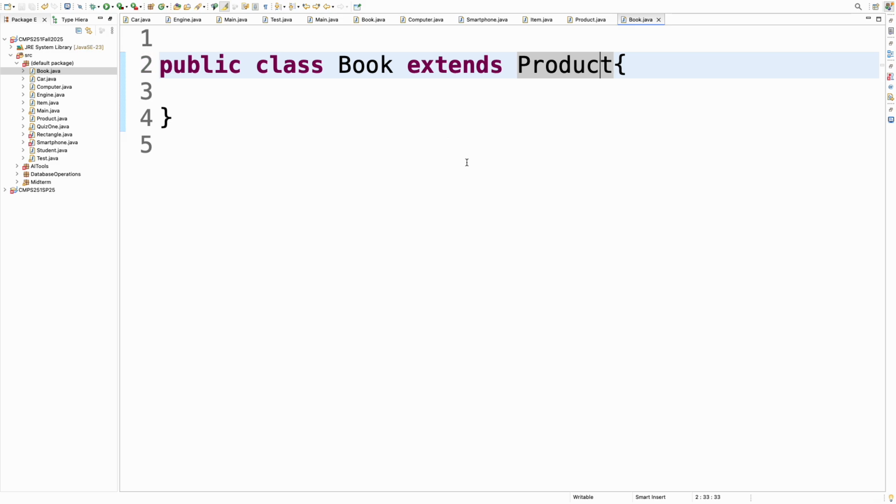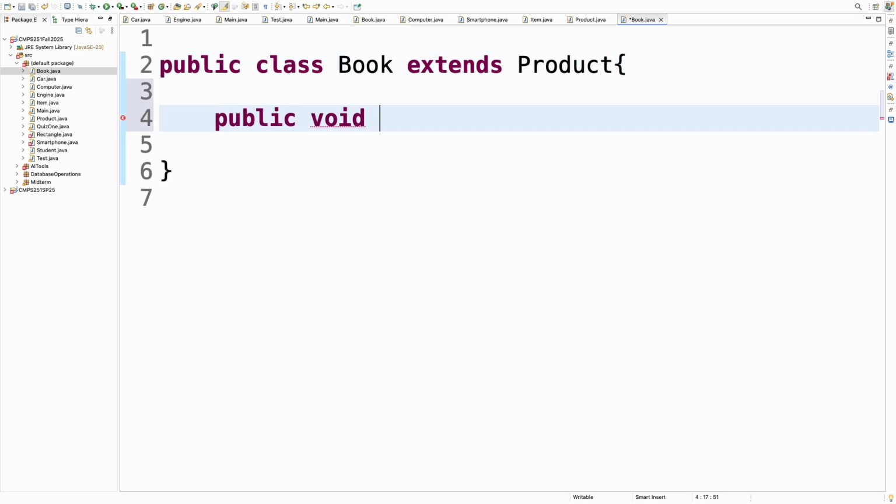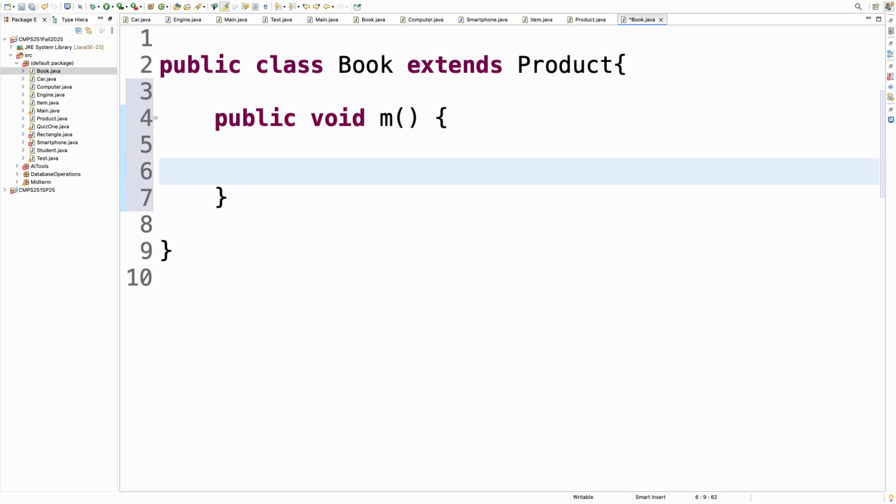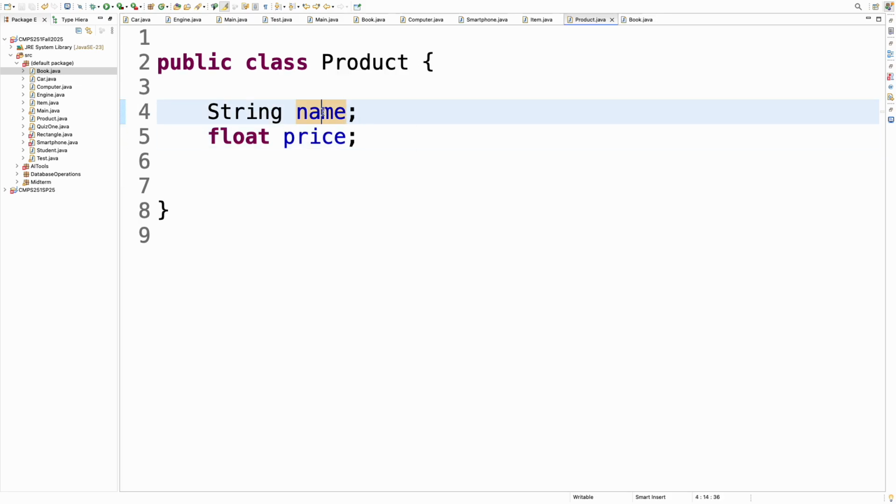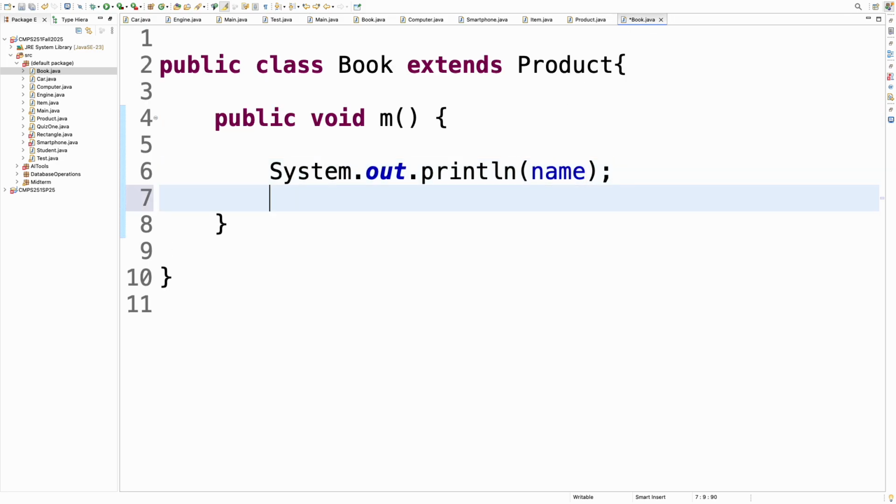So what does it mean to have access to non-private methods or attributes in a function that I defined for a book object? Even though I didn't define any attribute, as you can see here, if I say name, it won't make a problem. The reason is that in the product class I already have this name attribute. And I can also have access to this price, so I can use that one.